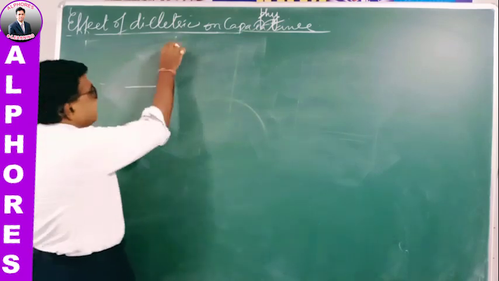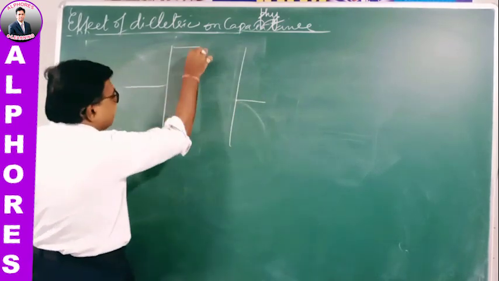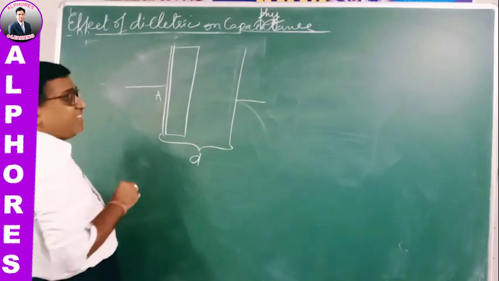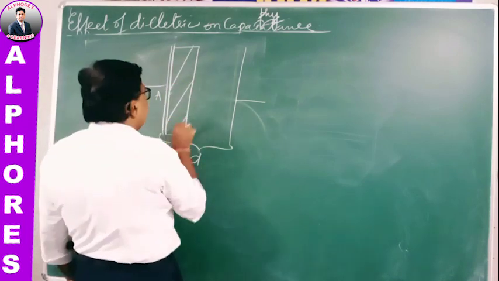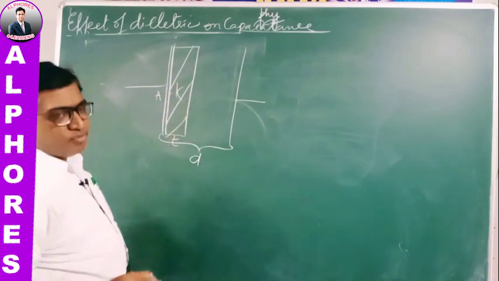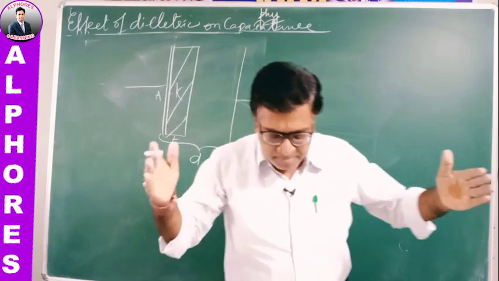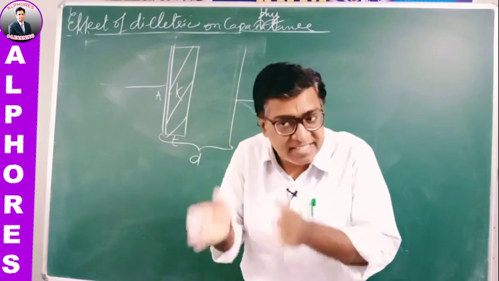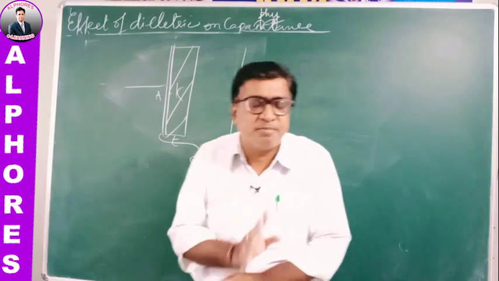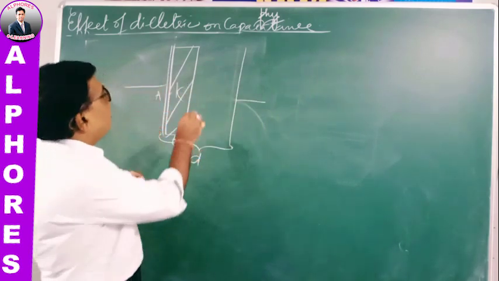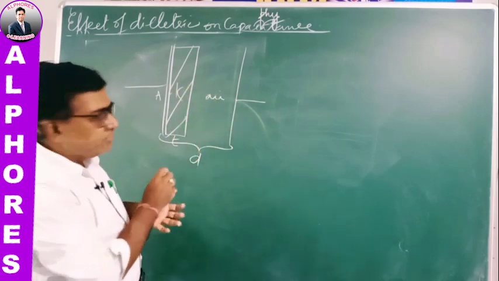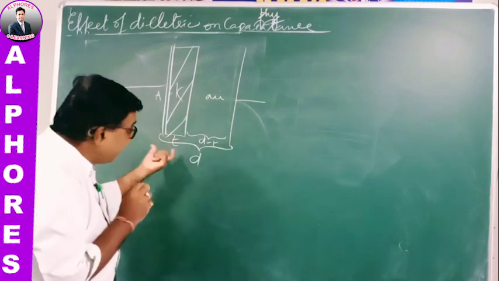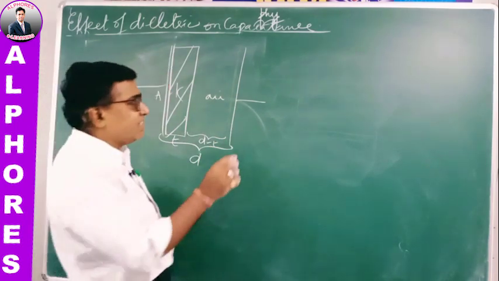Suppose a partial dielectric is placed. The distance between the plates is d and the plate area is A. There is a dielectric of constant K and thickness t only. Between the plates, a part of the space is filled with the dielectric, and the remaining place is air. The remaining d minus t thickness is all air, but only t thickness is filled with the dielectric.